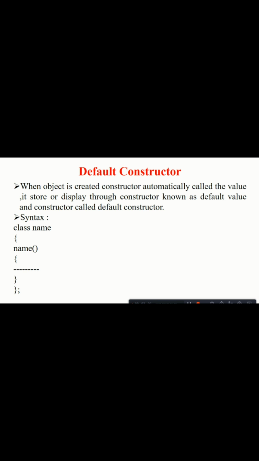What is default constructor? Default constructor means when object is created, constructor automatically called the value. It store or display through constructor known as default value.